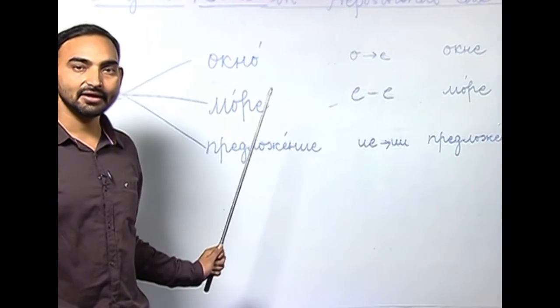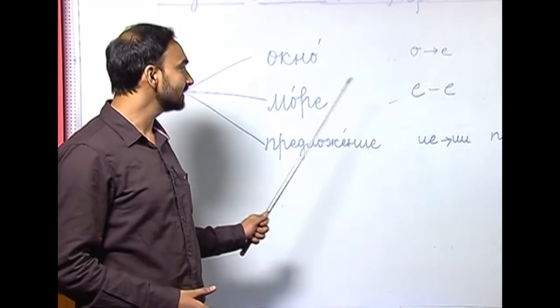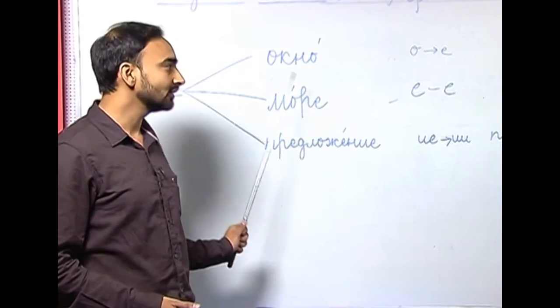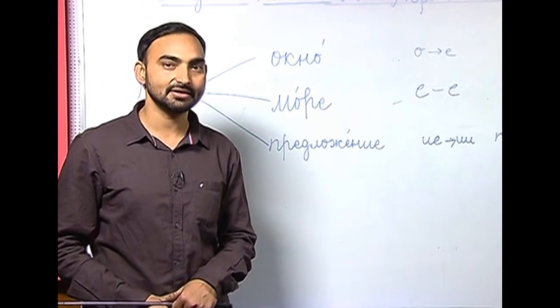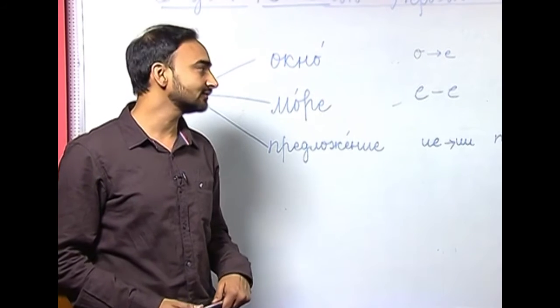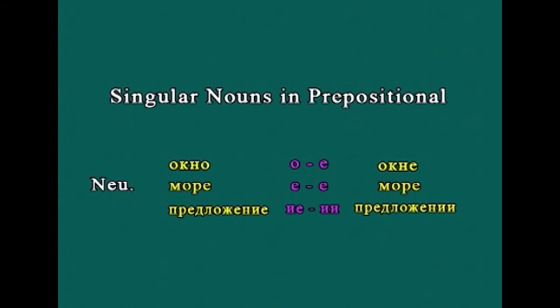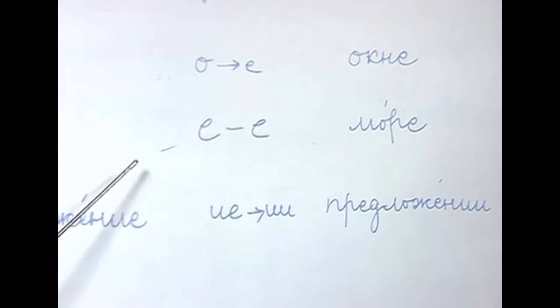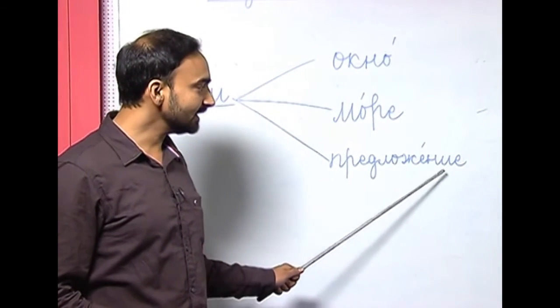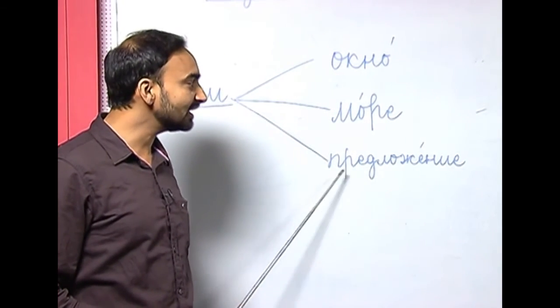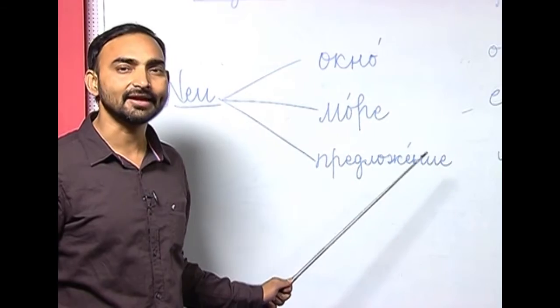The second ending of neuter gender nouns are ye ending words. What happens when we have to use a ye ending neuter gender noun in the prepositional case? We will not change anything. Ye is basically replaced with ye. So, there is no change in the spelling. More will be more only. And the last ending of neuter gender nouns are iye ending, like predlozhenie, sentence.